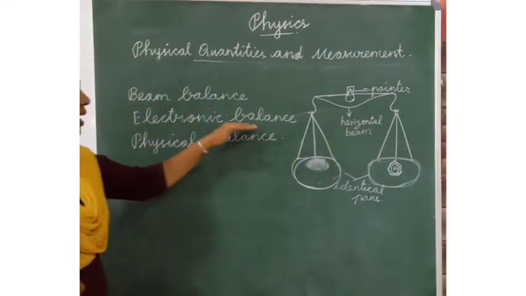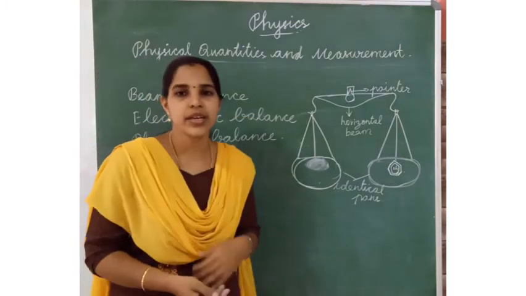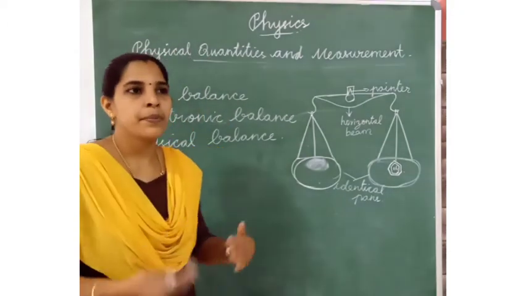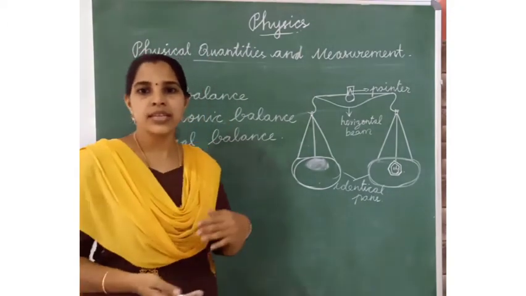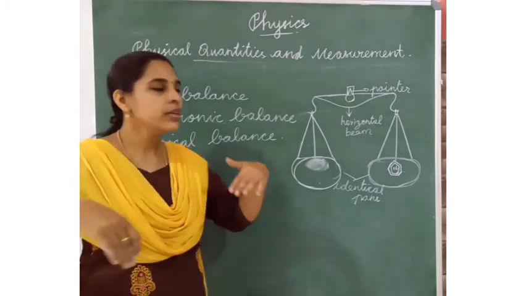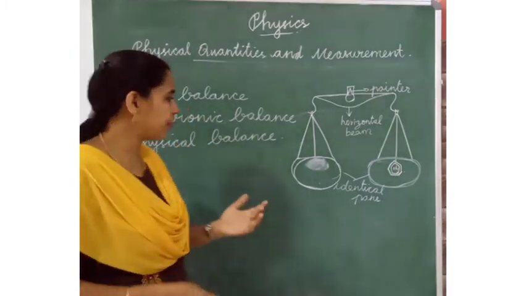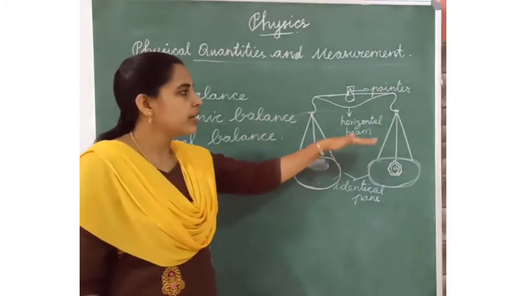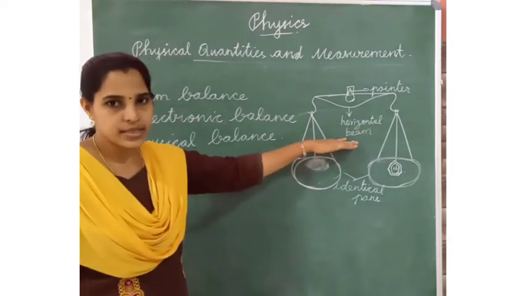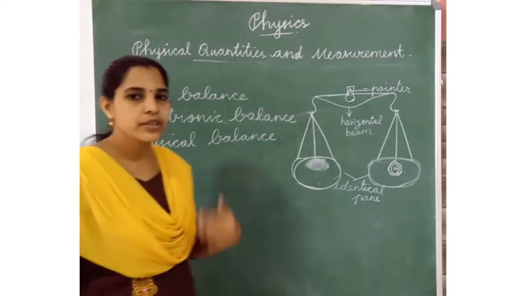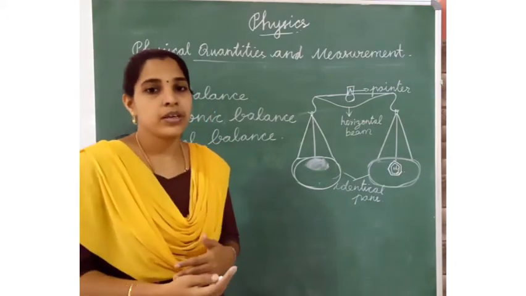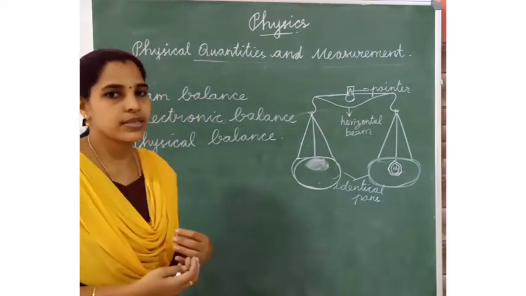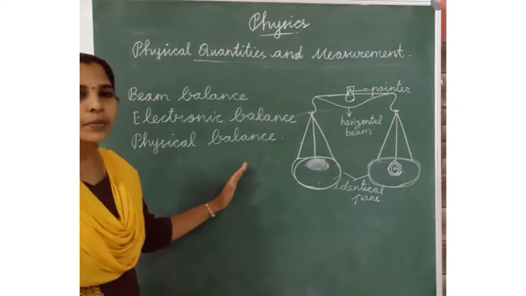Okay, next one is the electronic balance. Where will we see electronic balances? Electronic balances we will see in the jewelry shop and bakery shop. Nowadays we are seeing electronic balances in many different places. And one is the physical balance. The physical balance also works the same as the beam balance. The physical balance we use in our lab, to measure chemical items and small measurements. This is the measurement of mass.